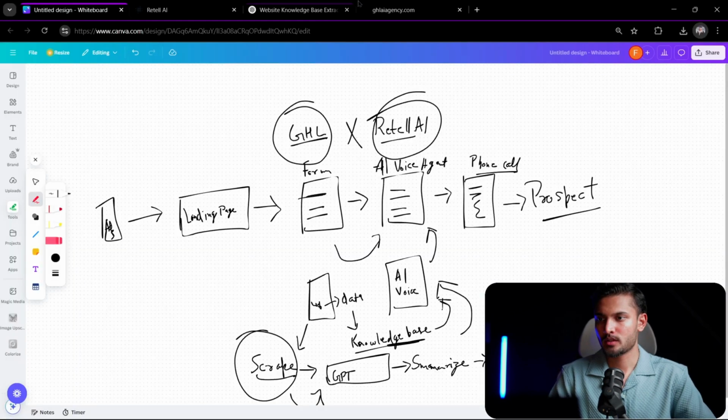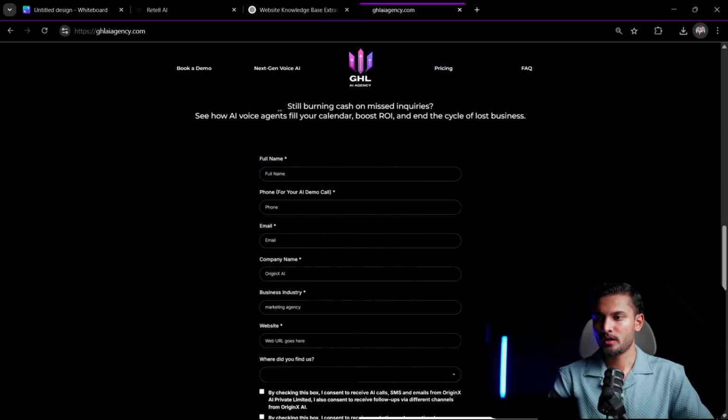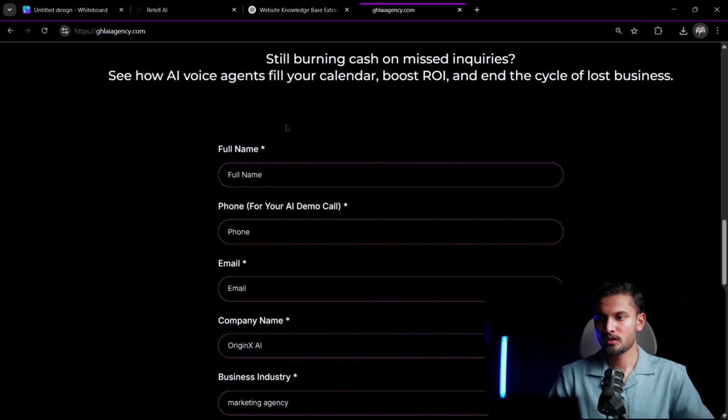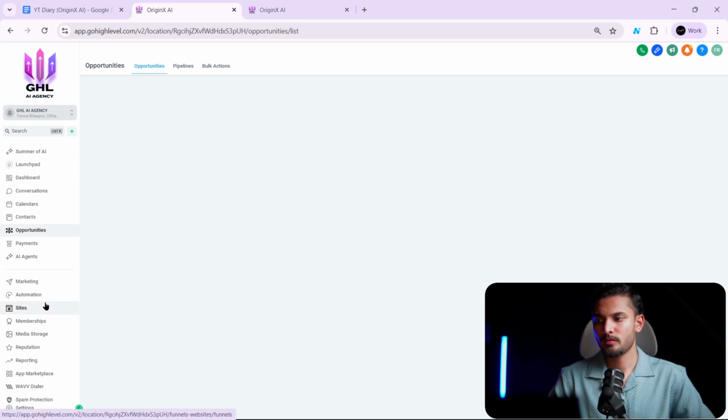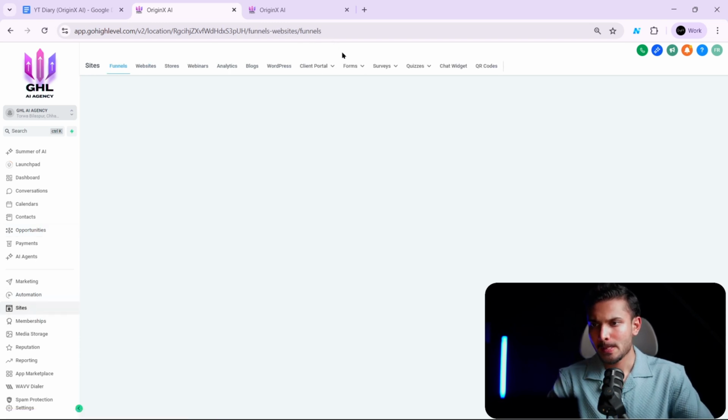So that's the form. So this form right here, we are going to build this. So I'm gonna go inside my GoHighLevel. So go to your GoHighLevel account, click on sites, and then this form we will host it on our site as well, right? And you will click on form builder.